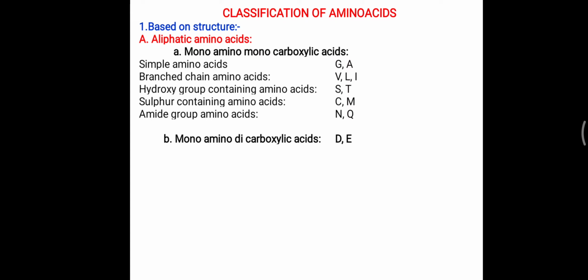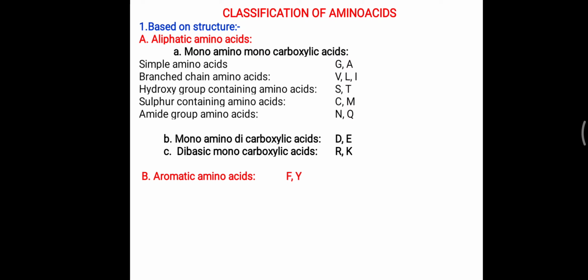Now monoamino dicarboxylic acids are aspartic acid and glutamic acid. Aspartic acid is near to A, so letter D is allotted to aspartic acid. Next, glutamic acid is allotted the letter E. Further, dibasic monocarboxylic acids are arginine and lysine. For arginine, the letter R is denoted. K is for lysine. L is next to K, so K is denoted for lysine.